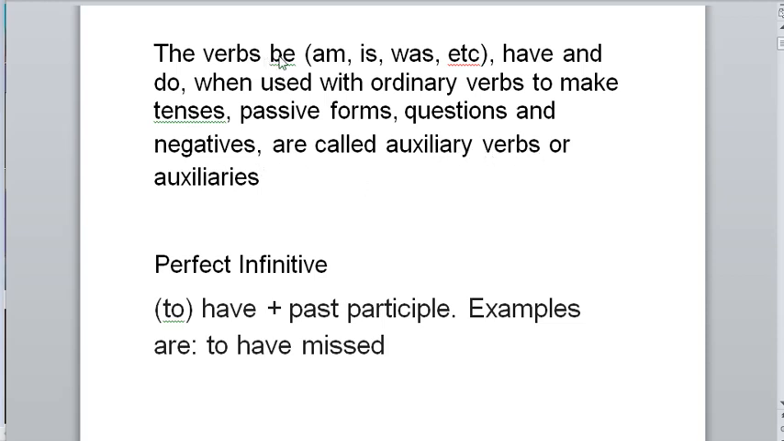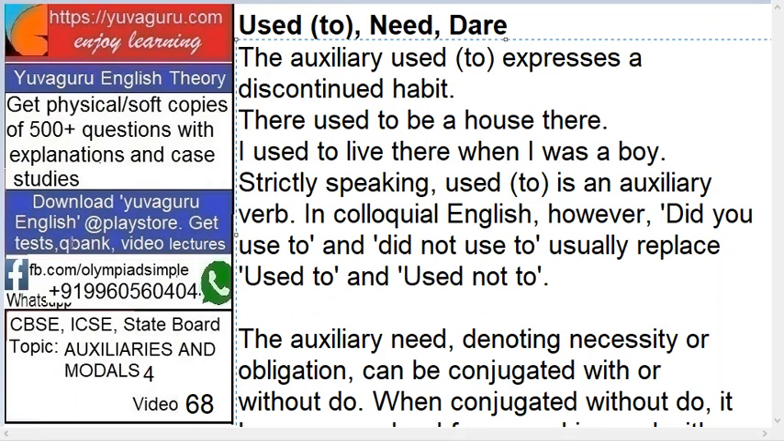Means see these three verbs, be, have and do. They are used with ordinary verbs to make tenses, passive forms, questions and negatives. Remember these four things: tenses, passive forms, questions and negatives. Although used to, need and dare are not there in the definition, they are also used as auxiliaries.